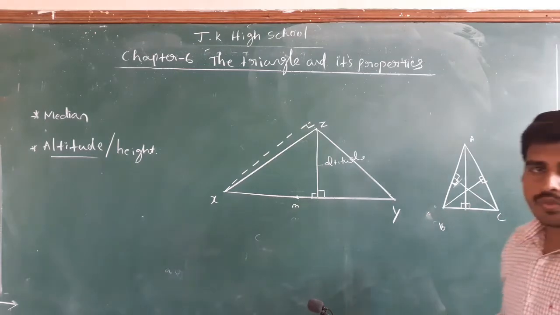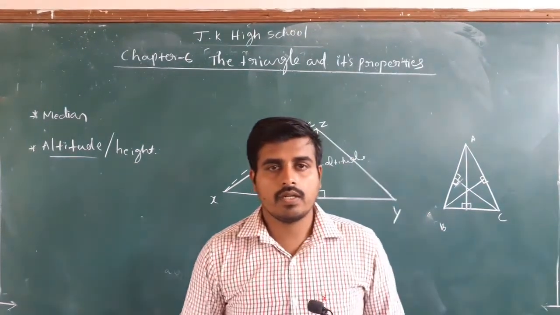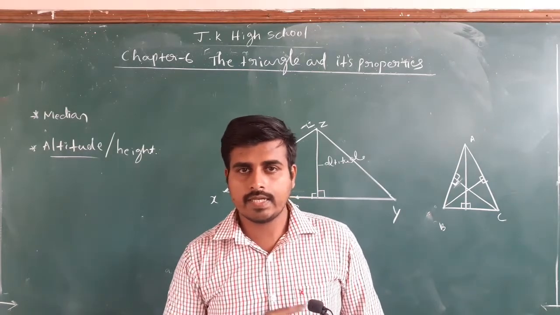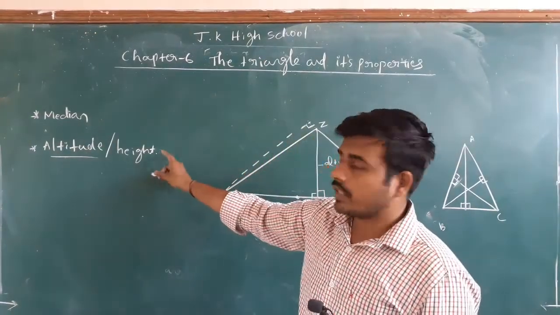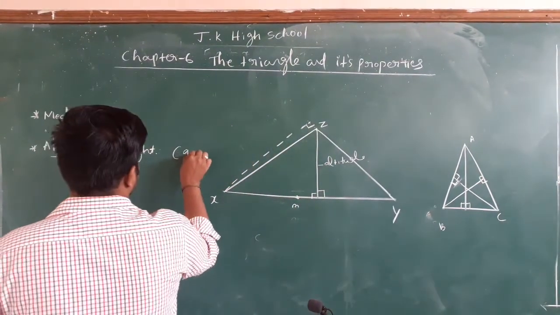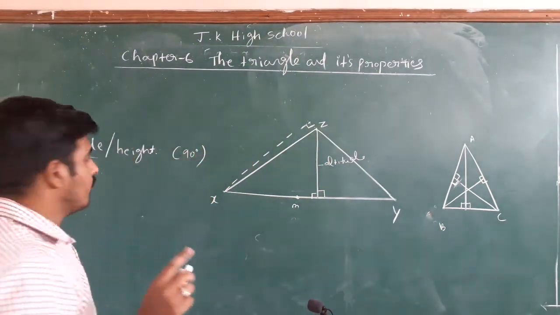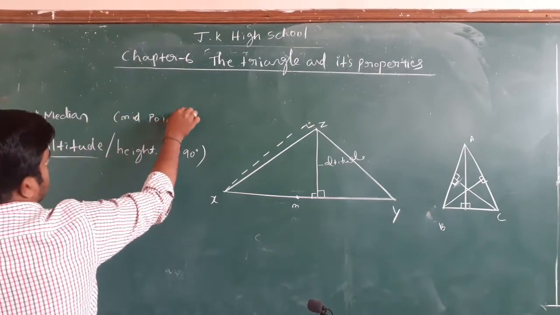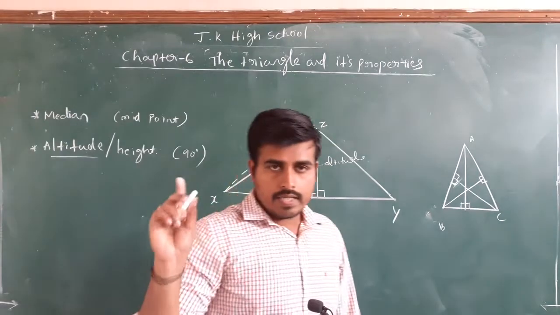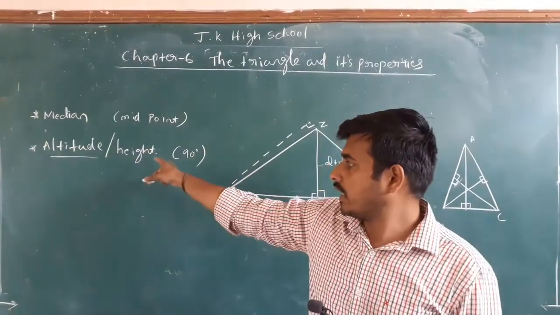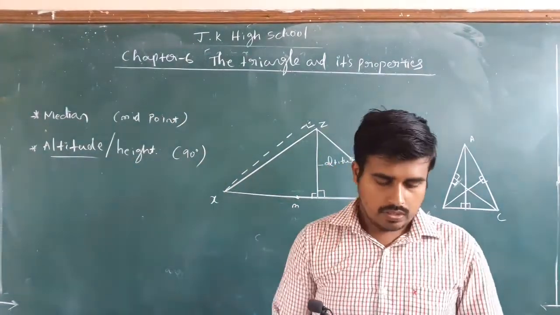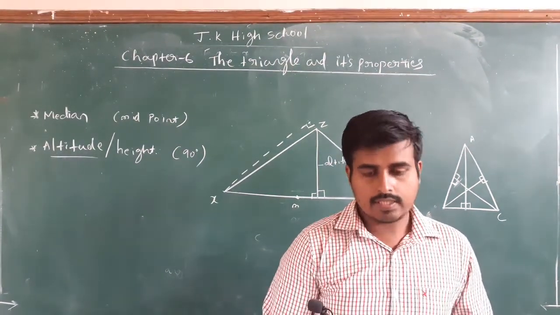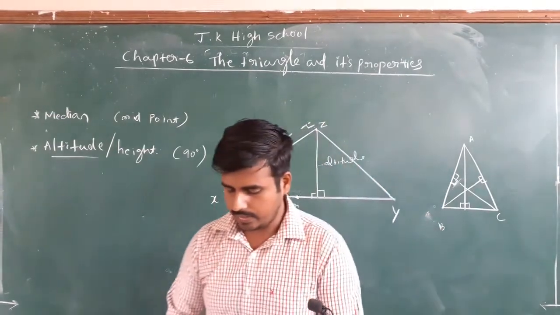You should not join the midpoint in case of altitude, whereas in case of median you must join the midpoint. Here joining the midpoint is important. In case of altitude, making 90 degrees is important, or perpendicular you can say. This is the basic. Depending upon these 2 points only, exercise 6.1 is there. Okay, very simple.